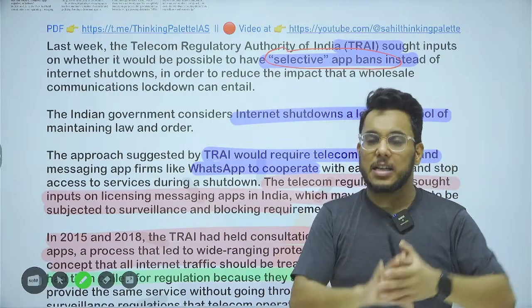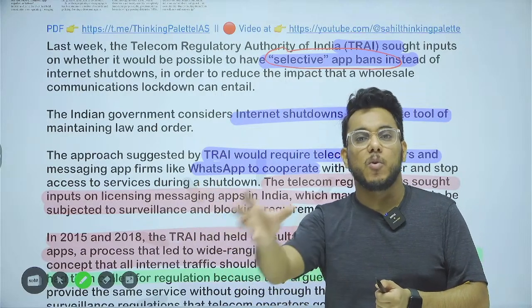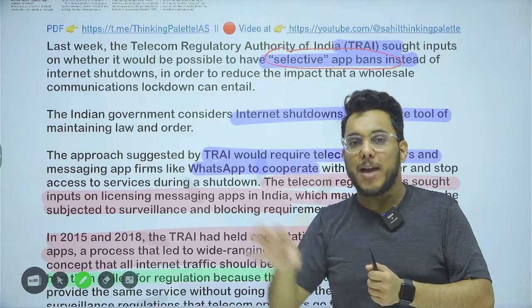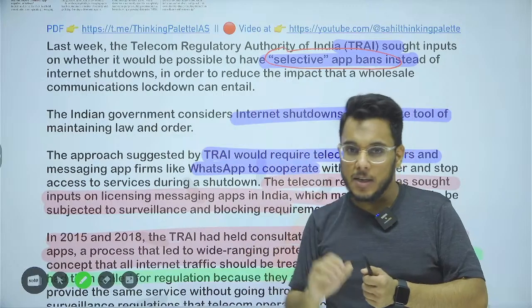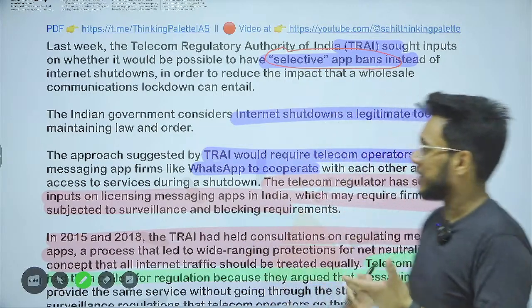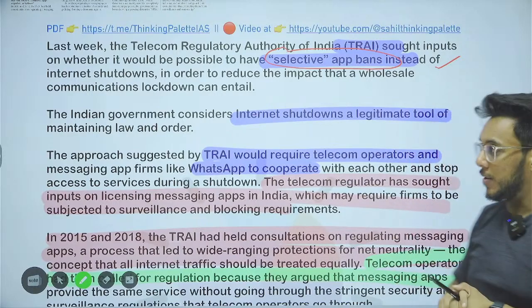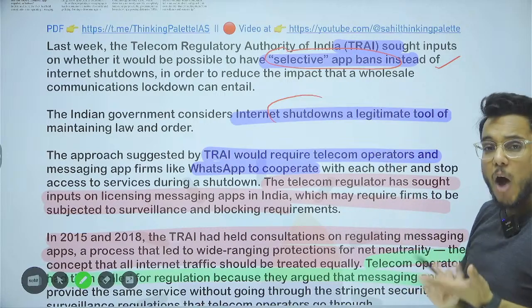These things usually happen on WhatsApp, Facebook, or these social media websites. Why not selectively impose a ban only on them and leave the general internet open? Can that be done or not? On that, TRAI has asked for a consultation. Now, guys, is a selective internet shutdown possible, and how will this happen?